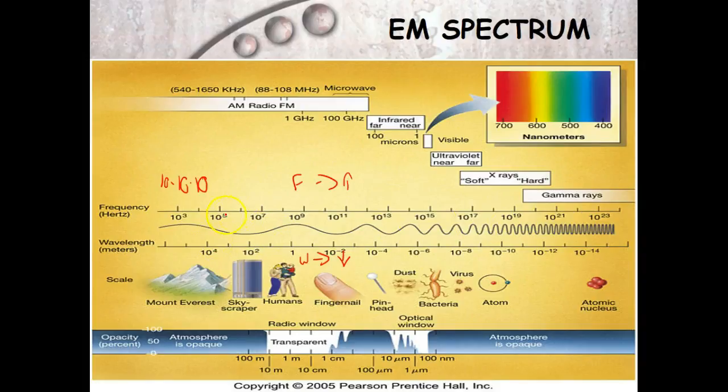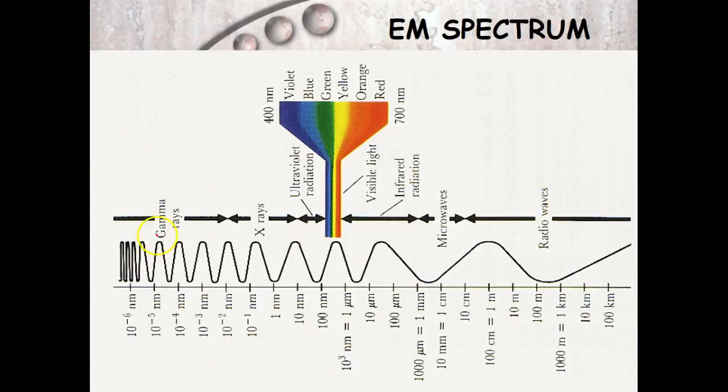The distance here might be, and you can actually see the distance calculated right here, but let's say it's 1. Down here, it would maybe be like 0.1. So you have to know the relationship between the two. And as you can see, we have examples here: FM radio, infrared, light, ultraviolet, X-rays, and gamma. And again, here's the same thing. It's giving it to you in another perspective. It's actually flipped it, and it's okay. It's just saying that this side's the bigger side and this side's the smaller side, but the same thing applies.